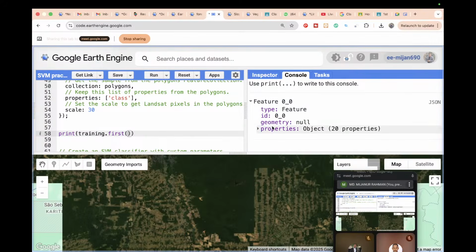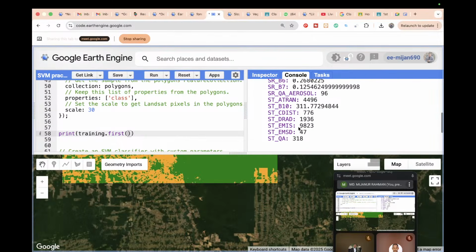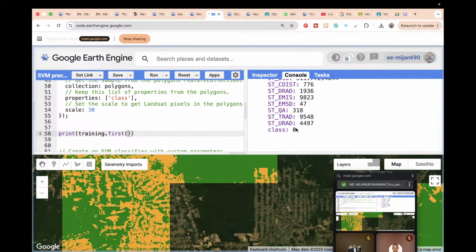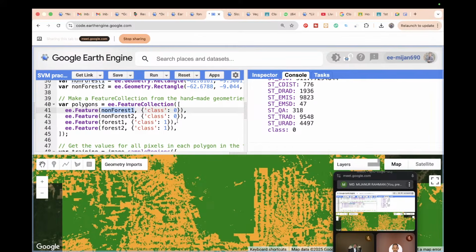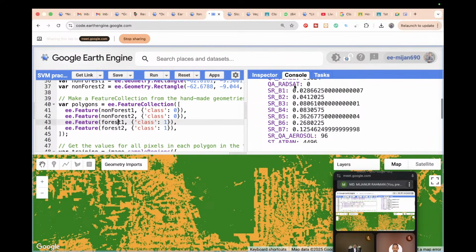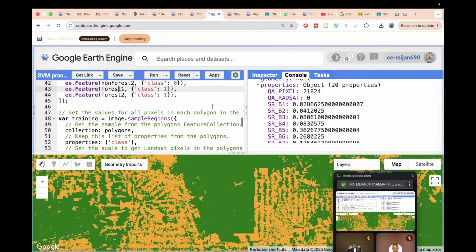If you check the first feature, there are 20 properties. We find all of the values. So basically it's our training dataset. Our label is 0. We already said 0 is mainly deforestation and 1 is mainly forestation area. So we find this type of property, all of the properties, mainly band pixel values, for this type of polygon.